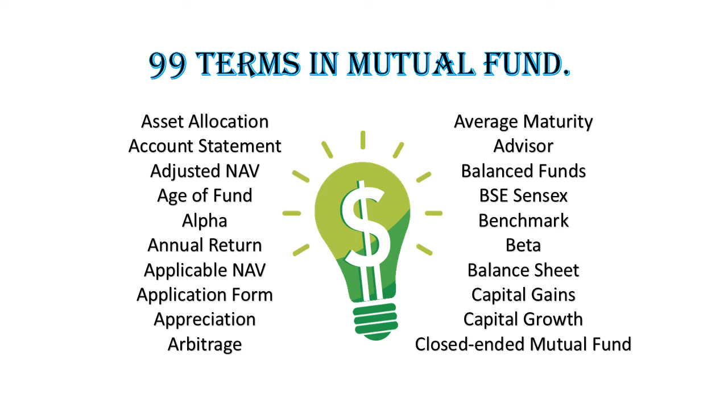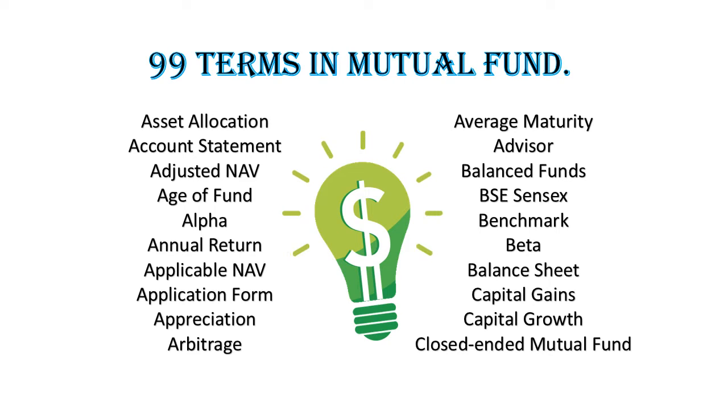Balance sheet. A statement of assets, liabilities and capital of an organization at a point in time. Capital gains. Capital gain is an increase in the value of an investment that gives it a higher worth than the purchase price. They may be short-term or long-term and must be claimed on income taxes. Capital growth. This is a rise in the market value of a mutual fund's securities, reflected in its net asset value per share.